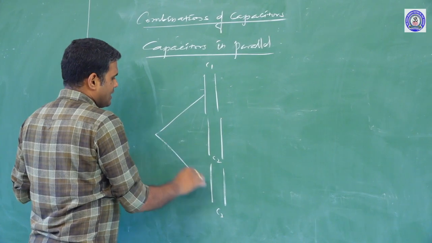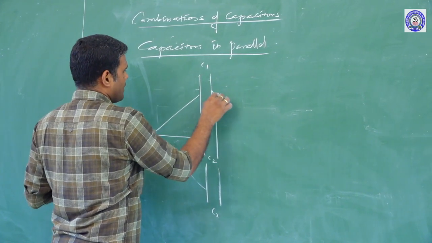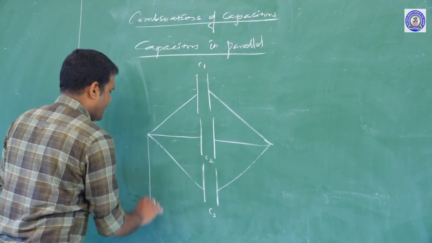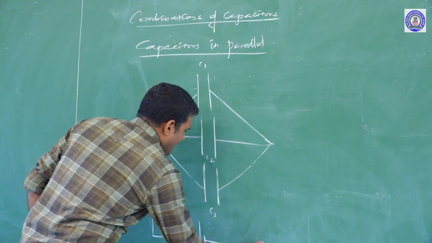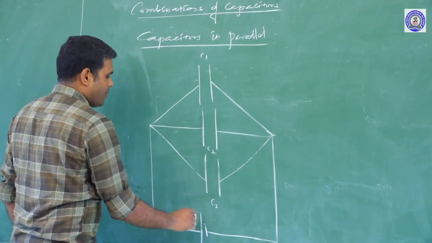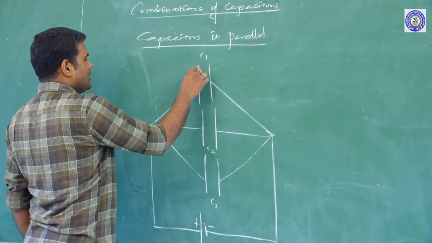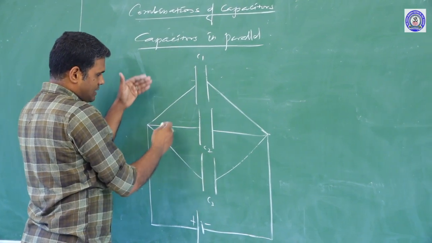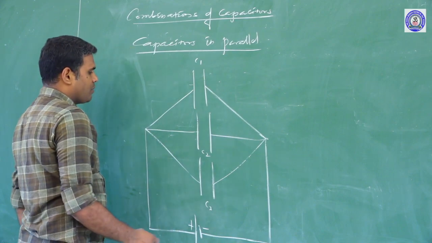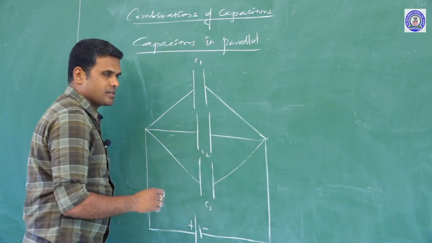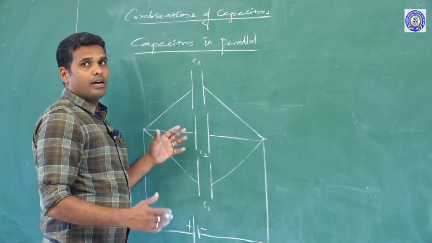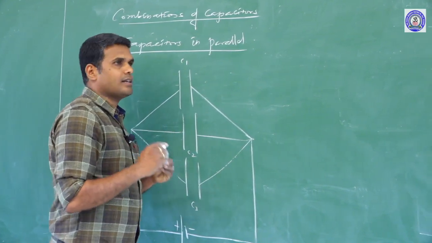If the corresponding plates are connected to one terminal of the battery, and the other corresponding plates are connected to the other terminal of the battery, let us say plus and minus, with the left side of the plates connected to the positive terminal and the right side of the plates connected to the negative terminal, then this combination of capacitors is said to be a parallel combination of capacitors. This can be compared with the tank circuit, where the tanks are connected in parallel.